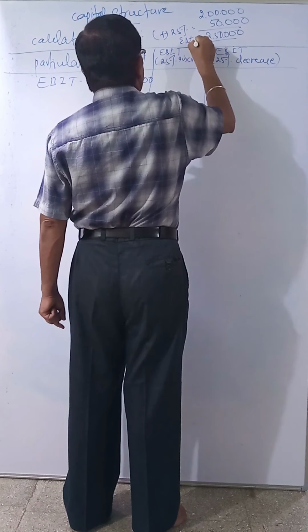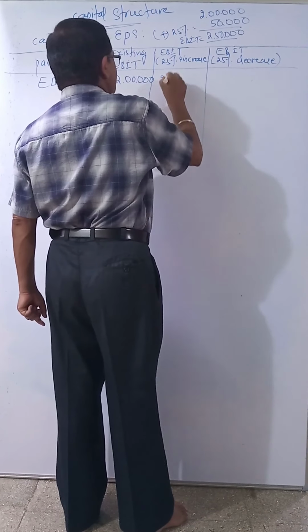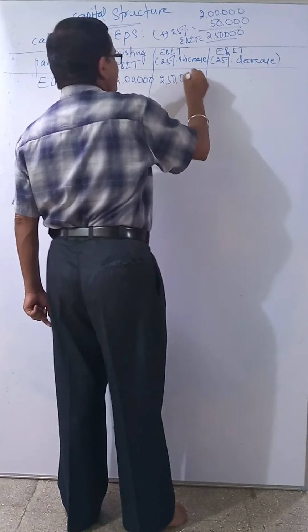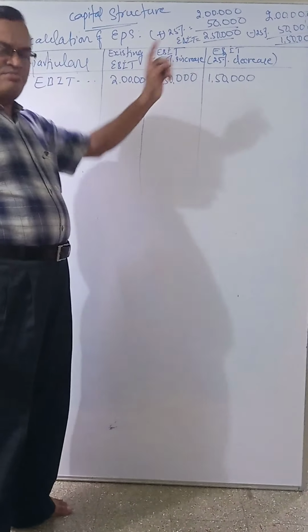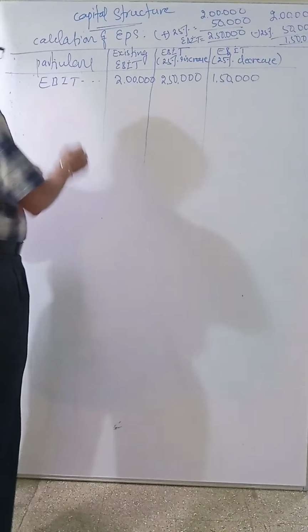Then EBIT decreased by 25% means old EBIT 2 lakh less 25%, that is 2 lakh into 25 divided by 100, 50,000 decrease, so you have to deduct. You will get new EBIT of 1 lakh 50,000. Increments add, decrements deduct. Then less, you have to deduct.